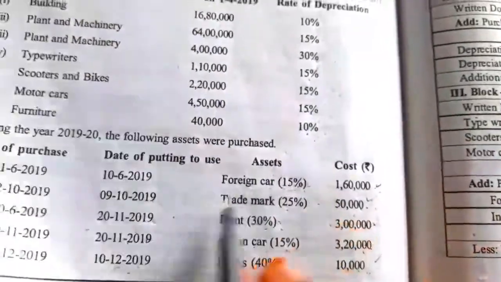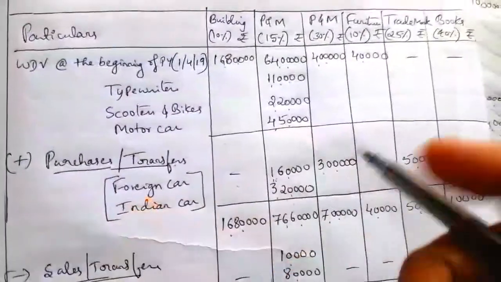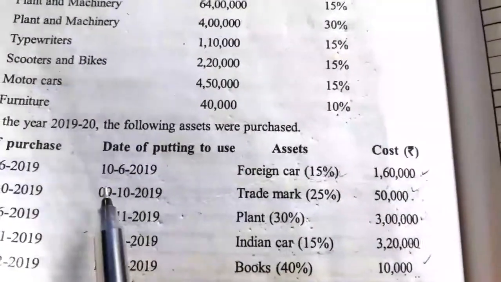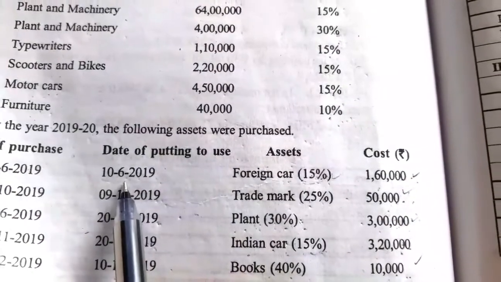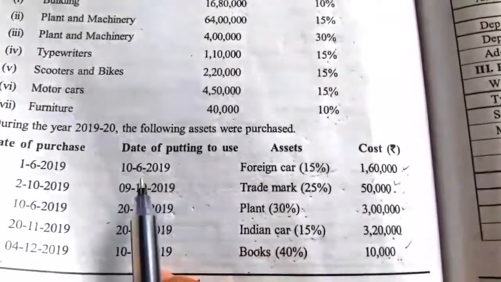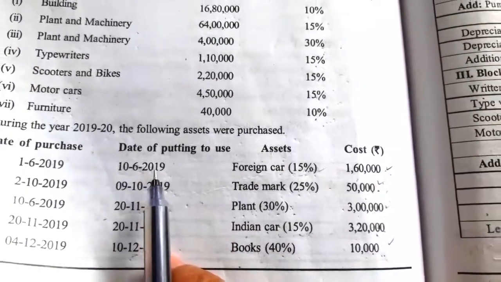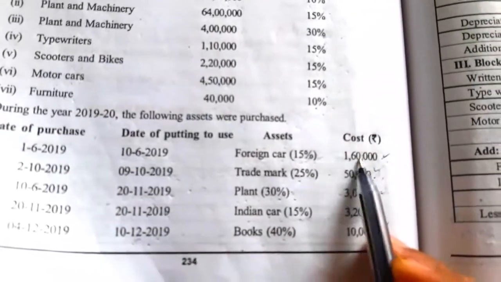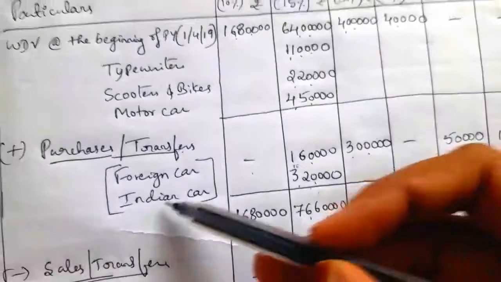So we have to check whether that 15% rated asset is used in the business for more than 180 days. See the date of purchase of the foreign car. So there are 2 purchases. One is foreign car 1,60,000. It is started to use from June, so it means no need to calculate 50% here. It is used in the business for more than 180 days, so no need to calculate separately for this.